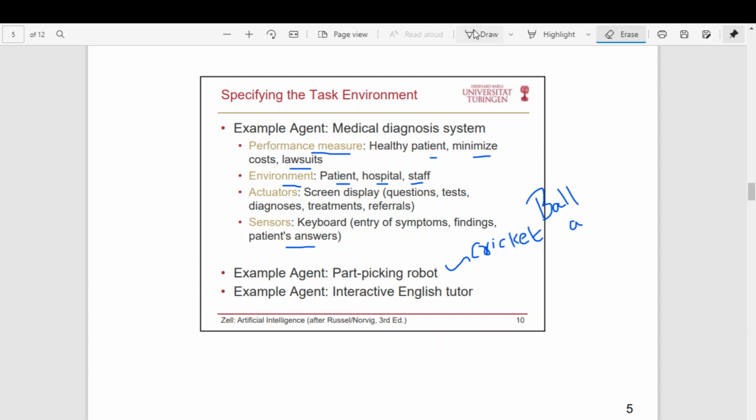So this you can try as a homework. For this agent, what are the performance measure, the environment, the actuators, and the sensors? Similarly, there is another agent, an interactive English tutor. For this, you can identify the performance measure, environment, actuators, and sensors. So basically, it is a tutor which teaches English. It is an interactive tutor.